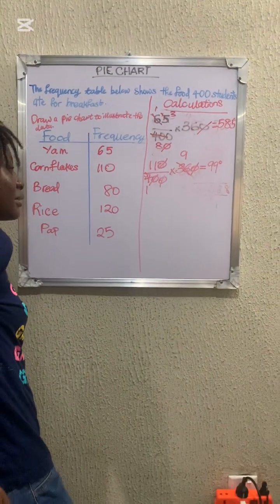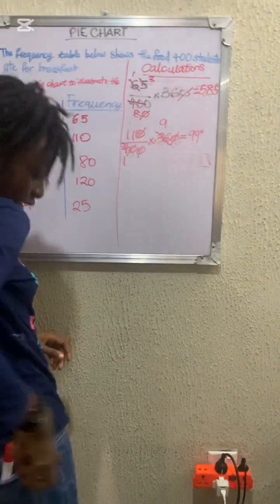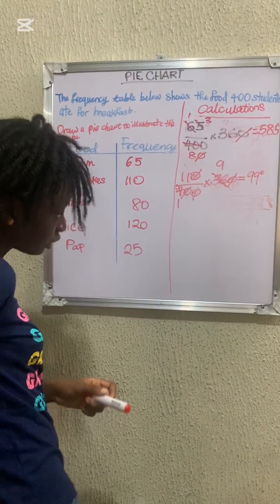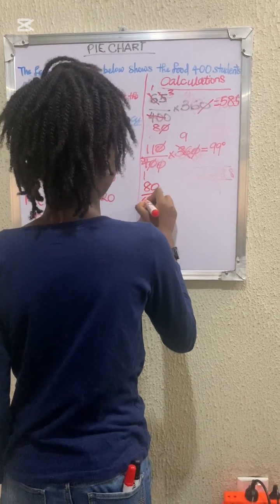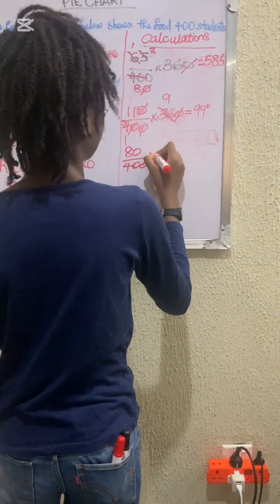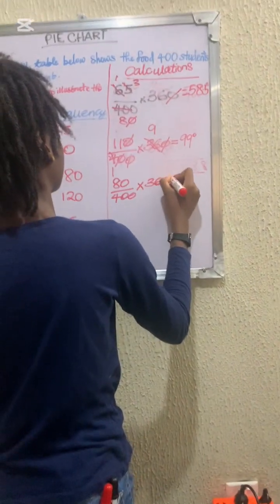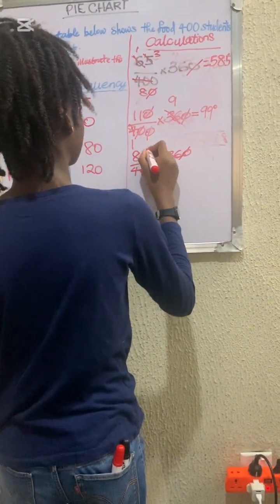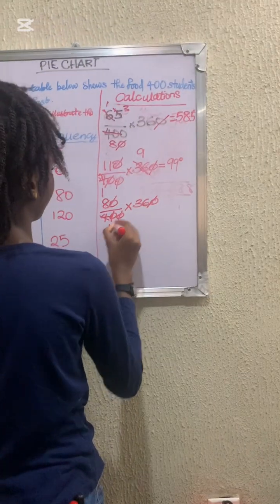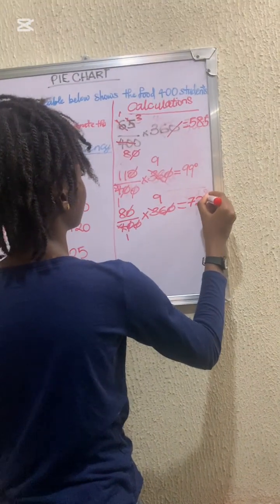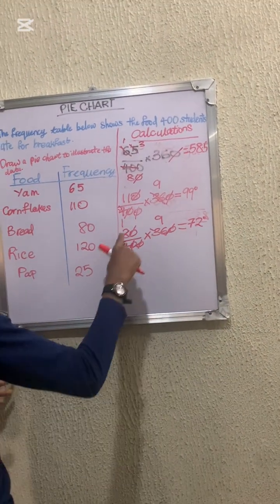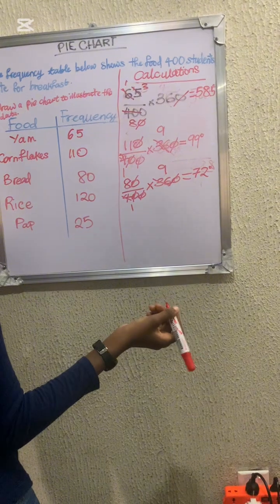Now let's say 80 people ate bread. So we're going to have 80 divided by 400 times 360. Again, the zeros are going to cancel. 4 here, 1, 4 here is 9, and we have 72 degrees. 9 times 8 is 72, giving us 72 degrees.